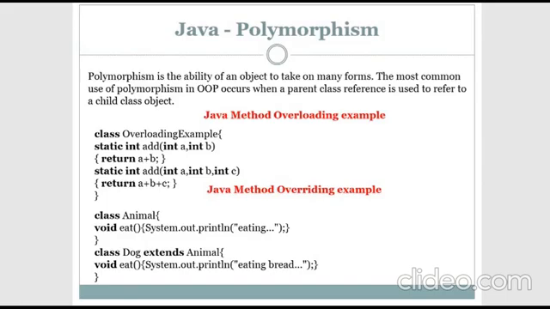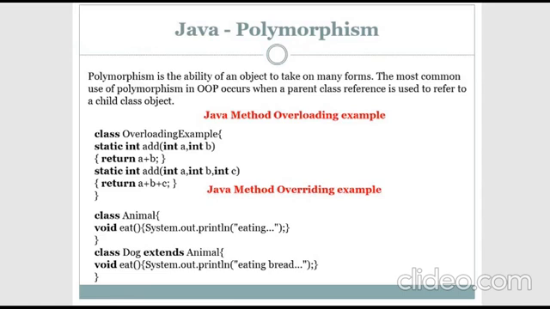So here again in polymorphism there are two types: method overloading and method overriding. First we'll see what is method overloading. Now I have created a method called add here. The first add method has two parameters, int a and int b. Whenever you call this add method with two parameters, it will return the addition of the two integers.